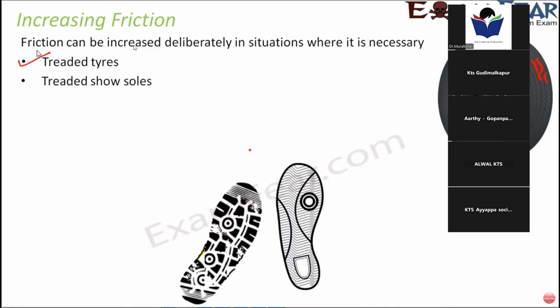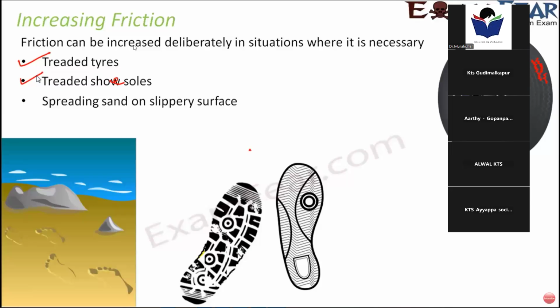Not only tires, you can look at your shoe soles. Not the shoe, but the shoe sole, just the bottom of your shoe. If you see, there are some patterns or designs made over it in such a way that the surface is not smooth. It is made rough so that it can have a better grip on the ground. So this is also another way of increasing friction.